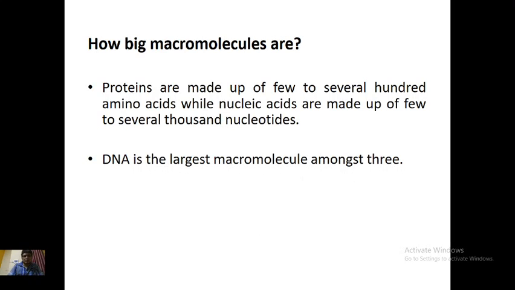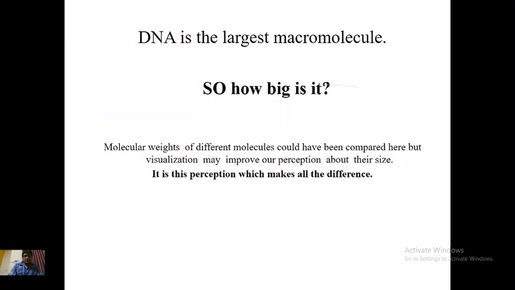So how big are macromolecules? Proteins are made up of a few to several hundred amino acids, while nucleic acids are made up of a few to several thousand nucleotides. Amongst these three, if we go by molecular weight, DNA is the largest macromolecule. So when we say DNA is the largest macromolecule, you must wonder